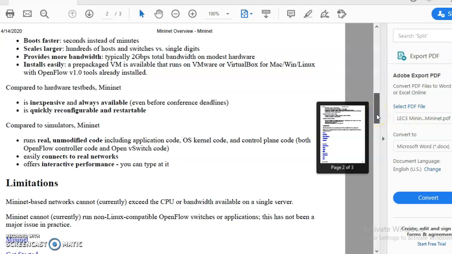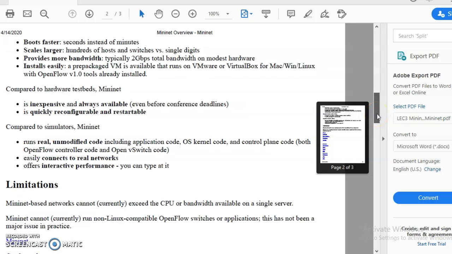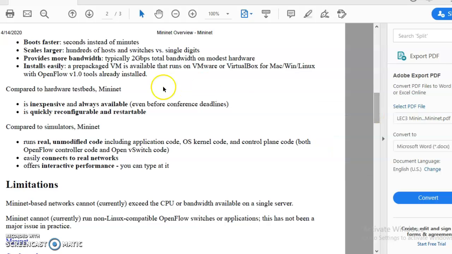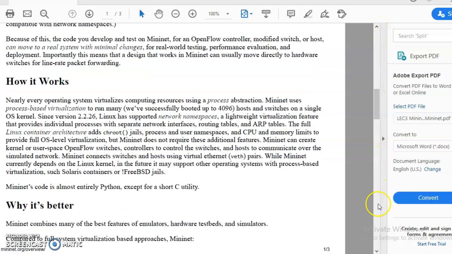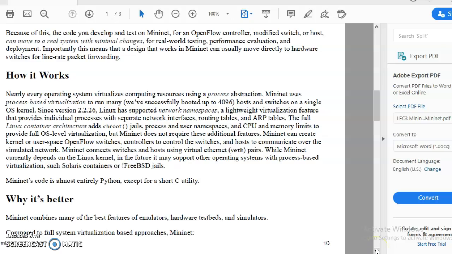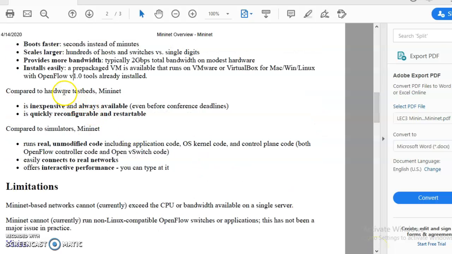Why it's better? It's better because it boots faster, it scales faster, it provides more bandwidth, it is installed easily. And compared to hardware test bed, Mininet is inexpensive, available, quickly reconfigurable and restartable. Compared to simulator, Mininet runs real unmodified code that you can directly use in the router, easily connects to real networks, offers interactive performance.